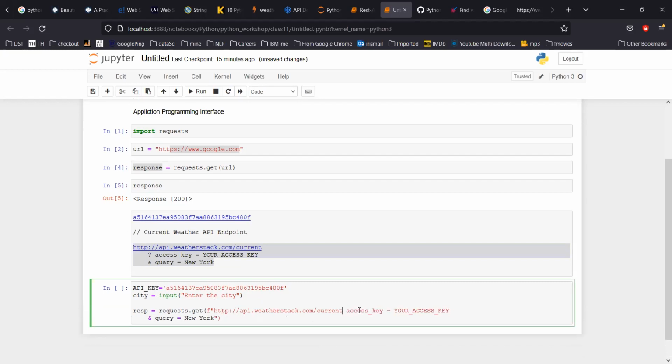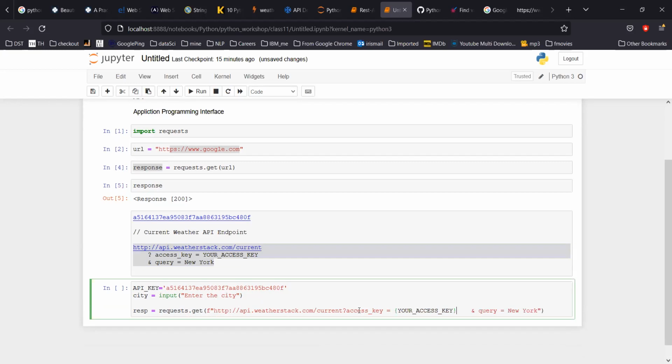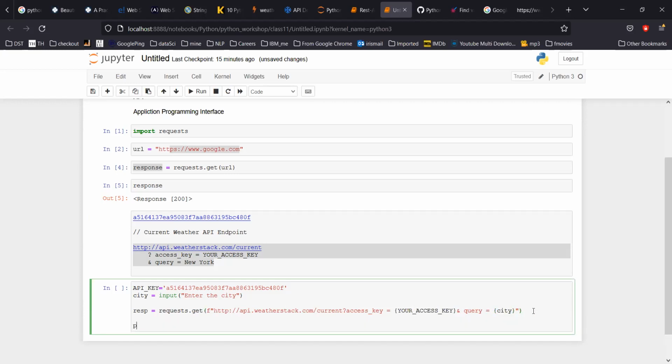So string formatting is in place here. For the query, I'll say whatever the user has entered, so it's city. And then I'm going to print response.text.